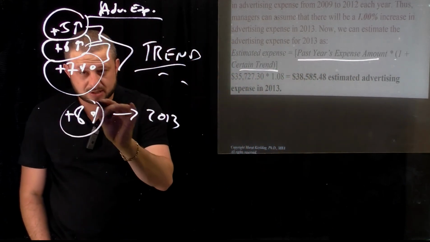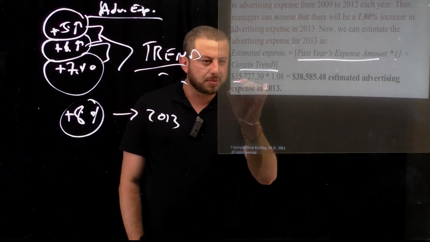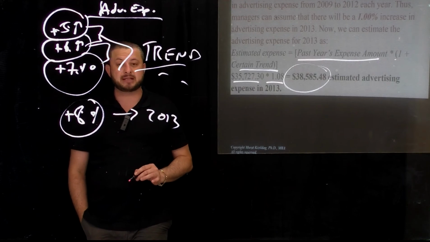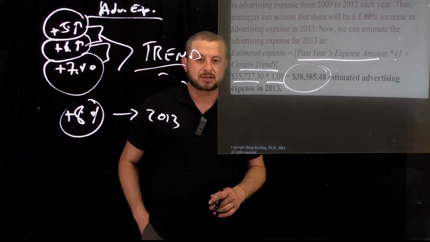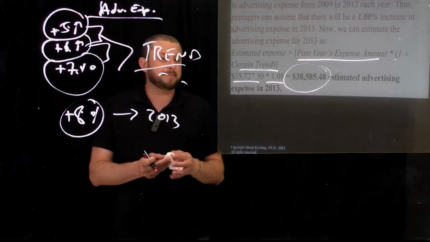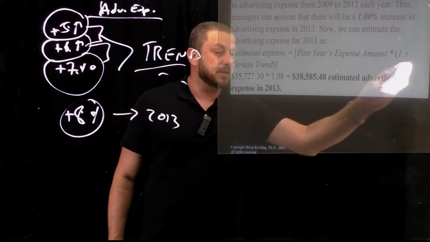The trend is 8%: 5, 6, 7, 8. I'm just following the trend, okay? And when I do the math, right here, I will have almost $39 million estimated advertising expense to be budgeted next year. So this is how we come up with the trend analysis in the expense item, guys, okay?